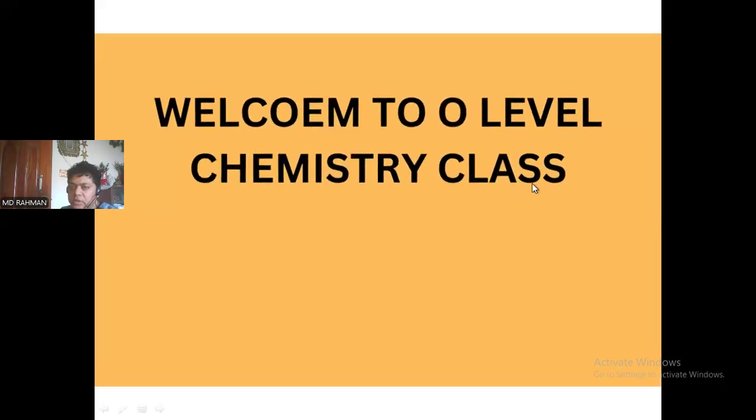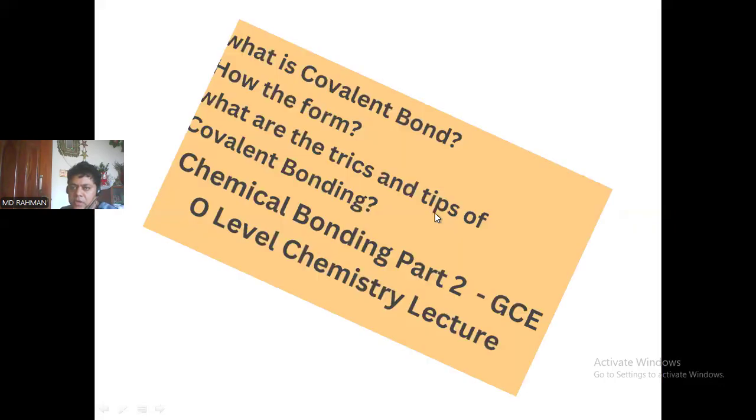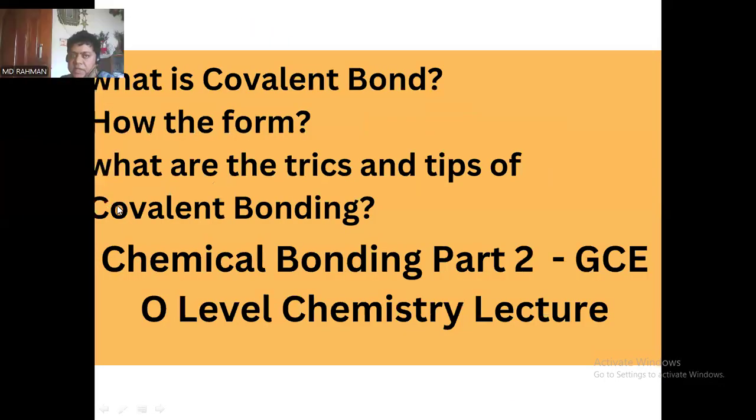Welcome to the A-level chemistry or O-level chemistry class. Today we will discuss what the covalent bond is and how it forms, and what tricks and tips of the covalent bond should be kept in mind, so that you can transfer the information easily from short-term memory to long-term memory. You will not be required to remember or read again, or even sometimes to revise, as the information will automatically be locked in the memory.